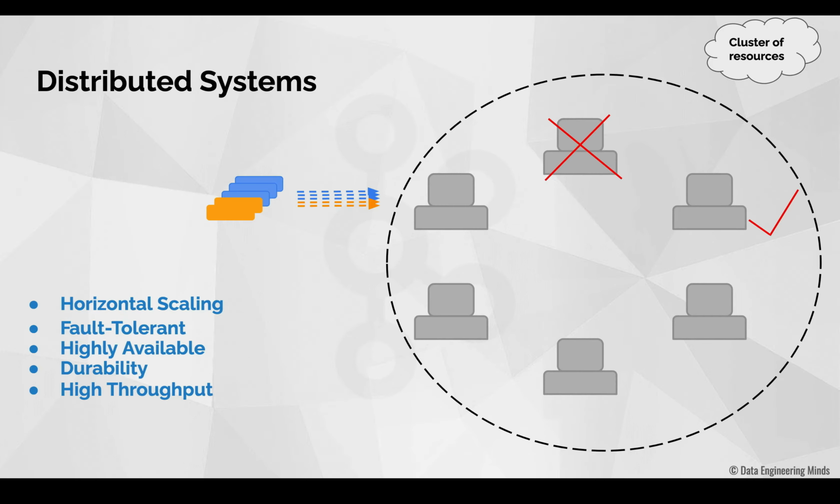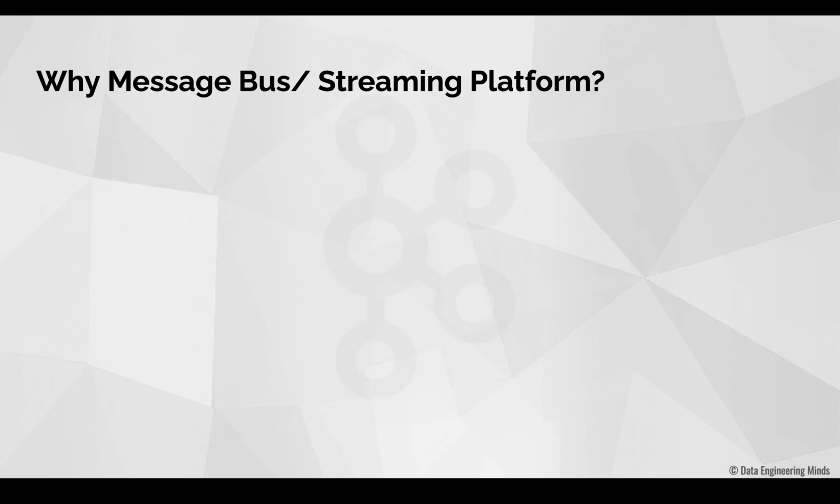As I said already, if you want to understand Apache Kafka, you need to understand two terms. One is a distributed system and the other one is a streaming message platform. So now you understand what is actually a distributed system, so we'll proceed to the streaming message platform. Now we will see why we need a streaming platform or a message bus.